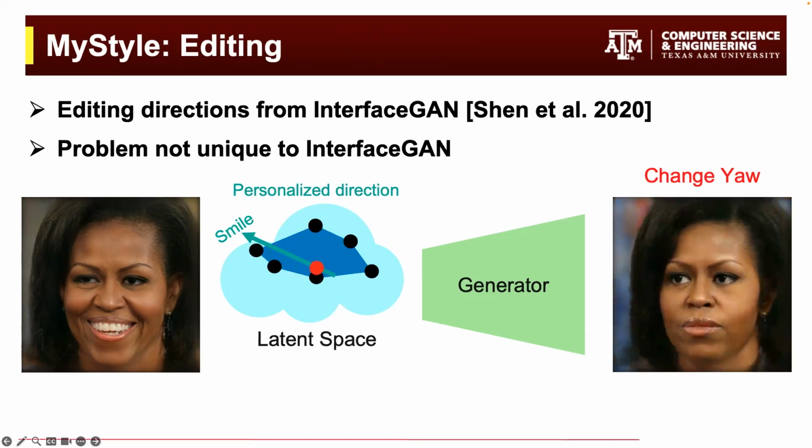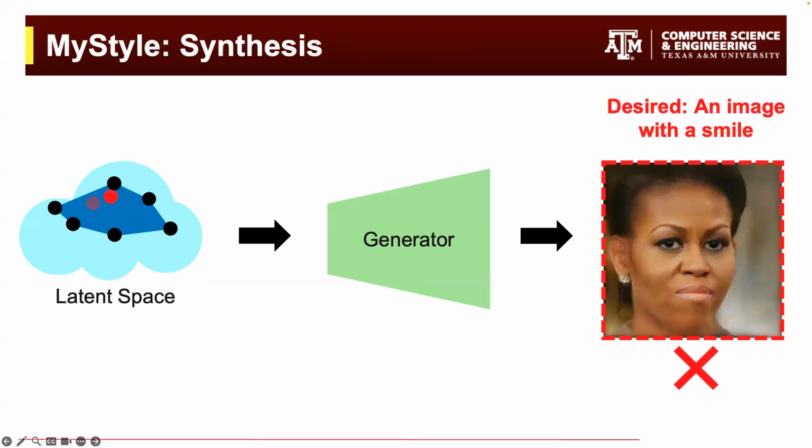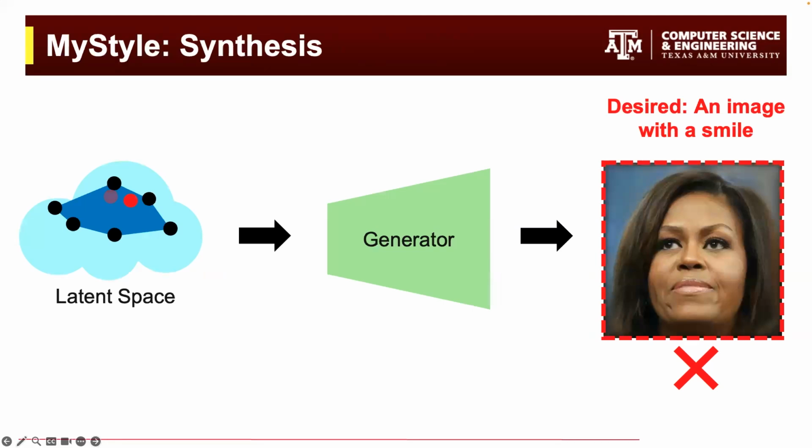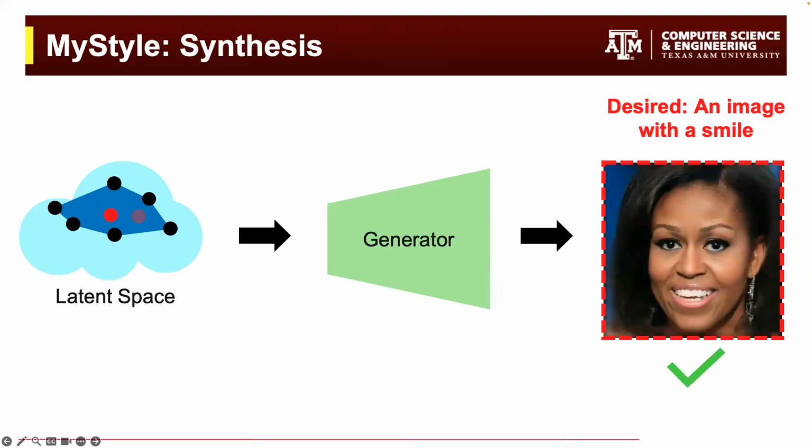This problem exists when using any controllable GAN-based approach within the personalized subspace. In addition to this issue, MyStyle doesn't demonstrate precise control over the attributes of image synthesis. For example, to synthesize an image with a smile, one should repeatedly sample the subspace to reach the desired image by chance.